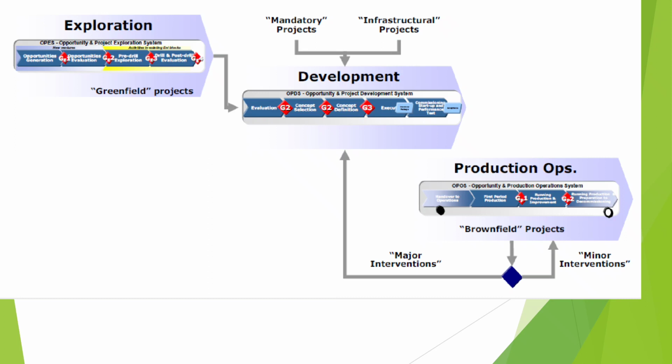After they discover the hydrocarbons, based on their calculation of how many resources they found, they decide whether they are going to produce or not. If the company decides to produce this hydrocarbon, they need new facilities or existing facilities.